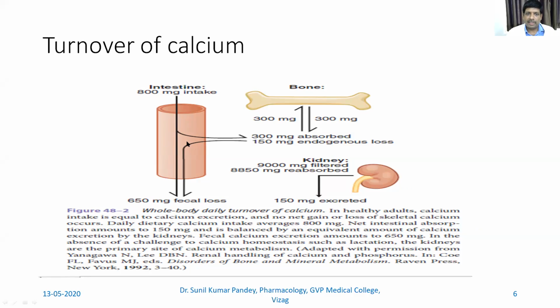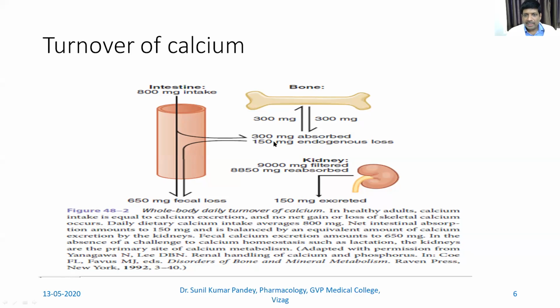It's 500 milligram over here in the intestine. This 300 milligram equals absorption and release from the bone, which means 300 milligram is absorbed and 300 milligram is secreted from the bone. So that equals. That again is through osteoblastic activity and osteoclastic activity.